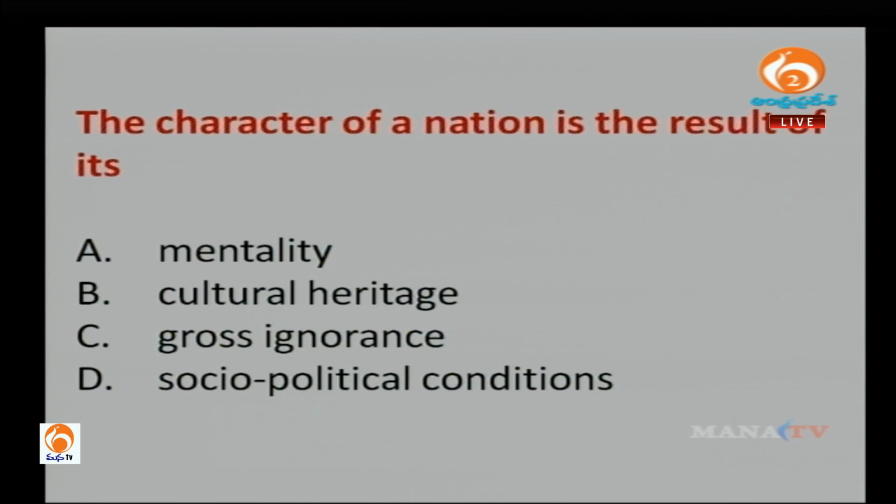Let's go back to the question over here. The character of a nation is the result of its mentality, cultural heritage, gross ignorance, socio-political conditions. Okay, so here they haven't mentioned the history, right? The author has said that to understand other nations you will have to know their history. But the character of the nation is decided because of their socio-political conditions. It's almost the same thing. History is nothing but the previous socio and political conditions in the past, but currently the present character is based on socio-political conditions. Okay.